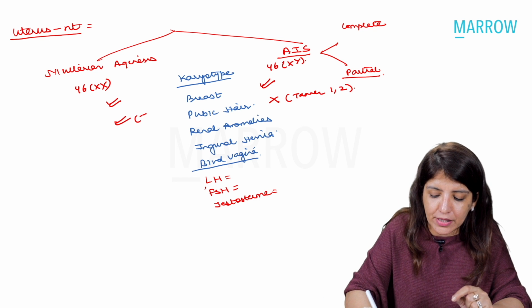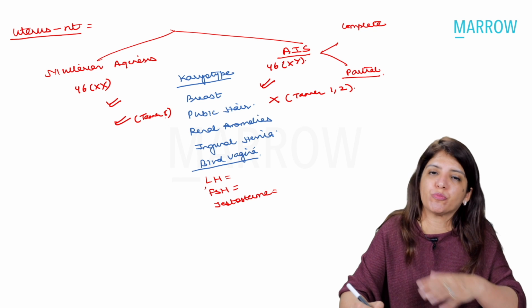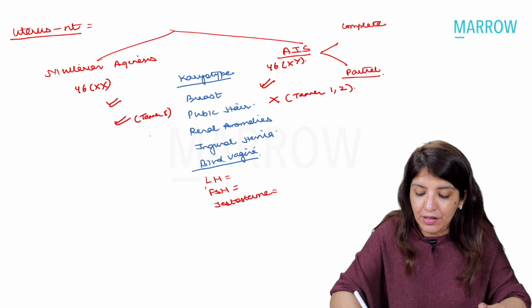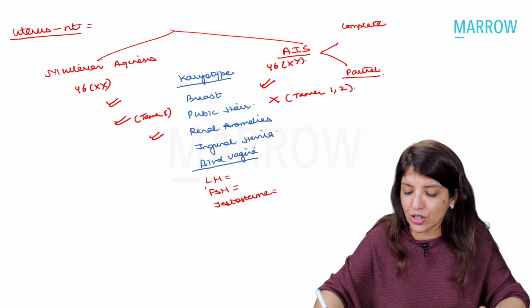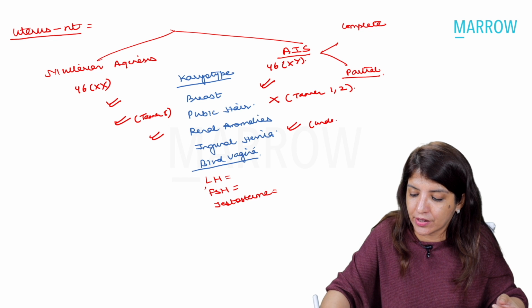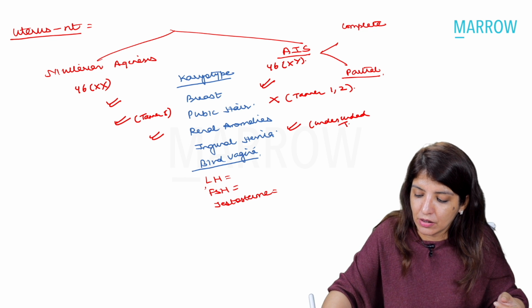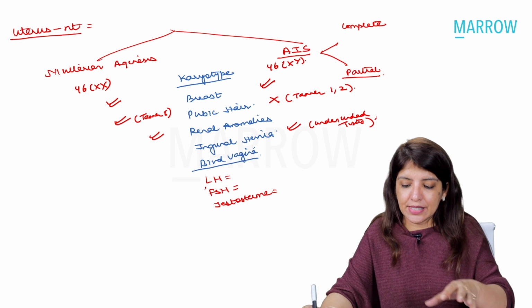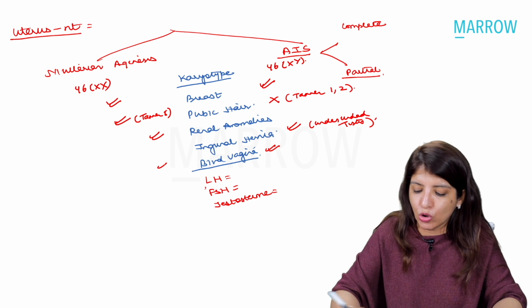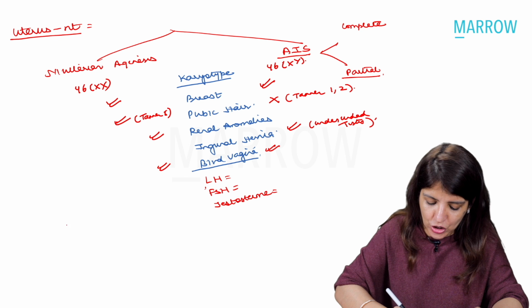Whereas proper breast and pubic hair development corresponding to Tanner stage 4 and 5 happens in Mullerian agenesis. Renal anomalies are seen with Mullerian agenesis. Inguinal hernia, which is actually undescended testes, is seen as a complaint in androgen insensitivity syndrome. In both of them, you can get a blind vagina.